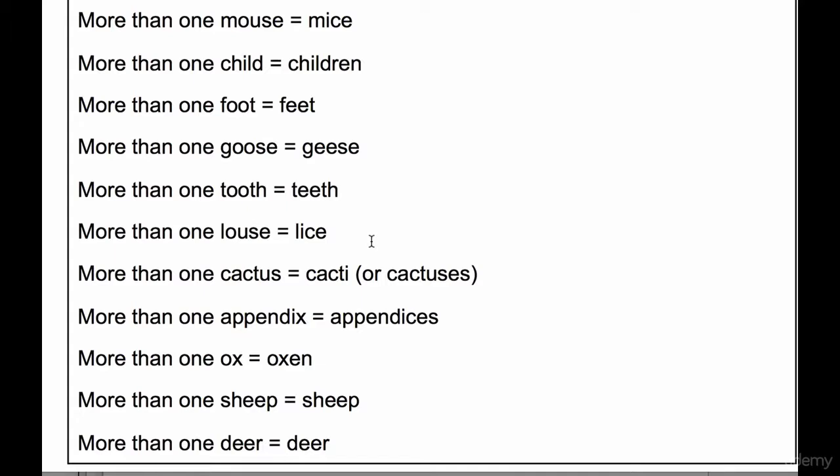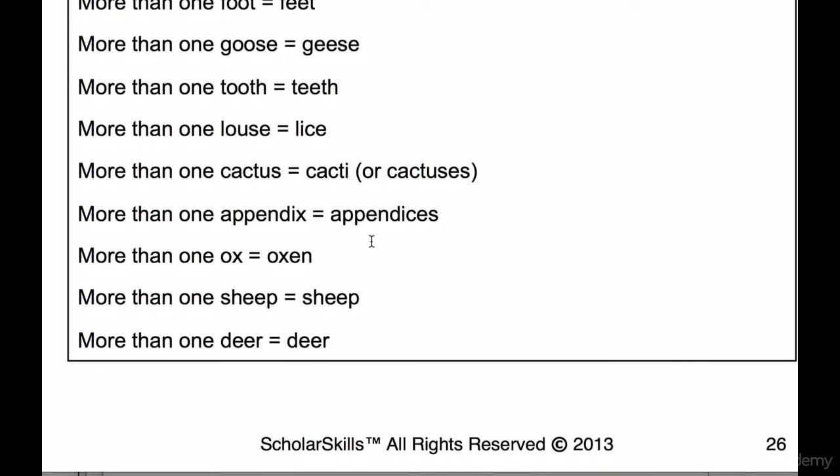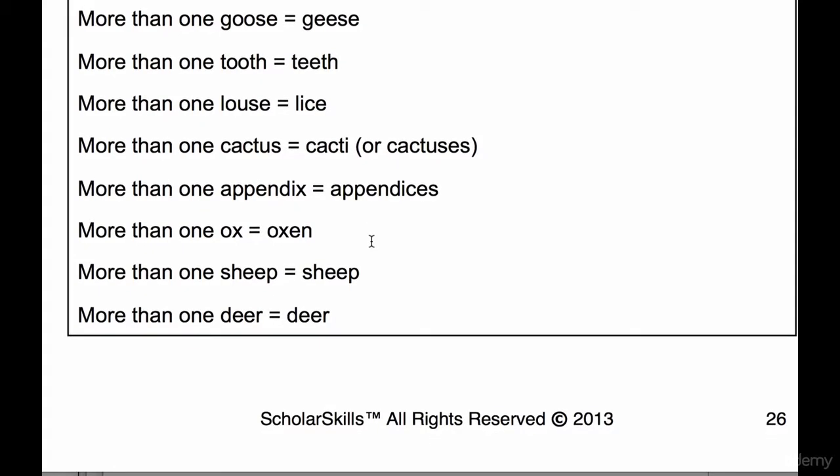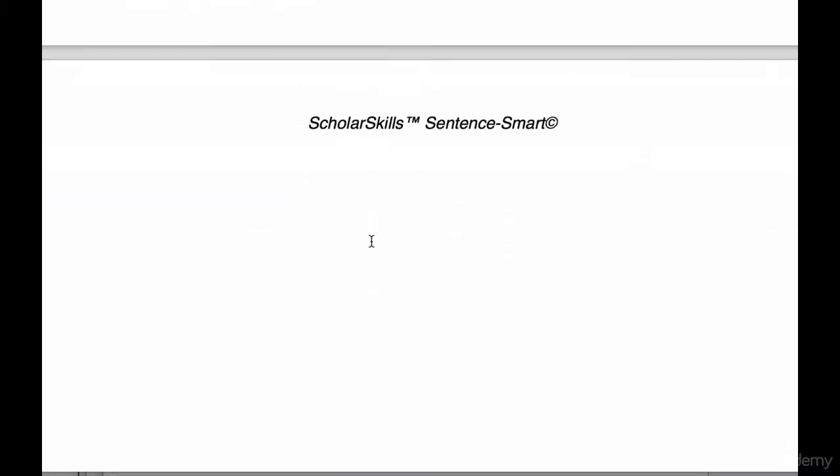More than one cactus, cacti or cactuses. More than one appendix, appendices. More than one ox, oxen. More than one sheep, guess what? Just sheep. More than one deer, oh dear, it's just deer. Okay? So that's an introduction to just a few of the odd ways that nouns can create problems when we're looking at their plurals.